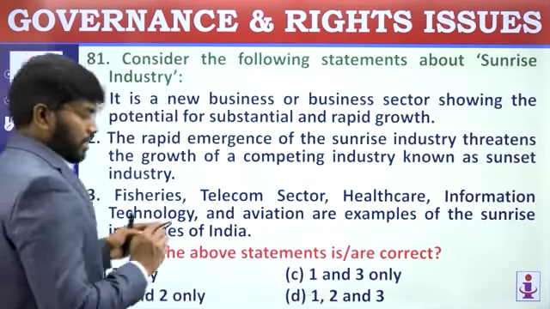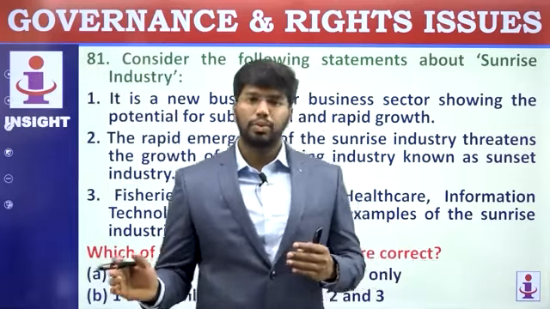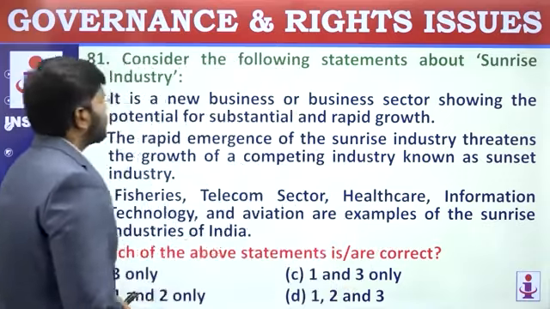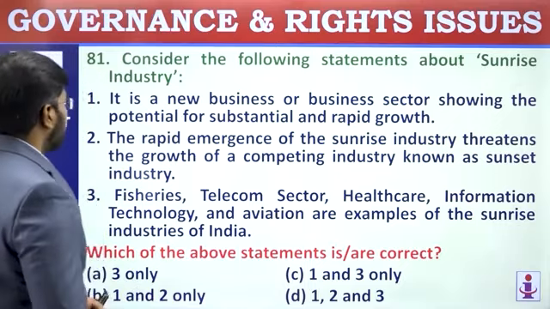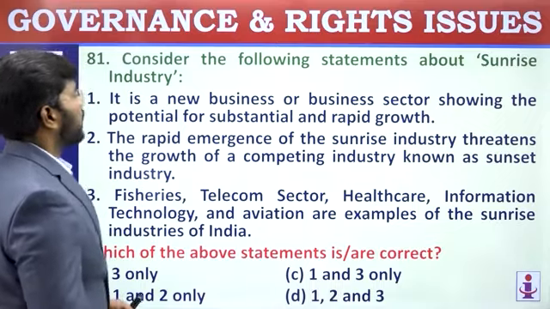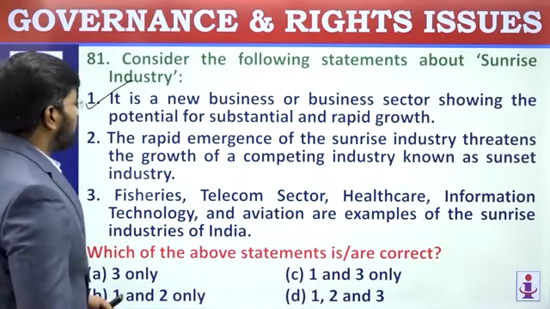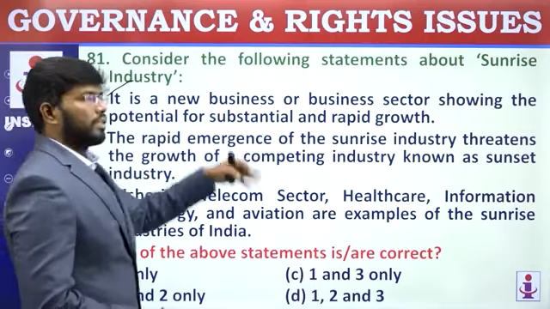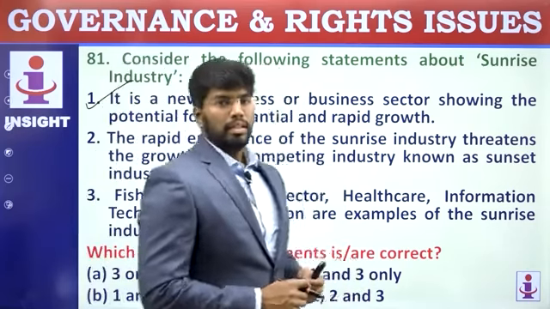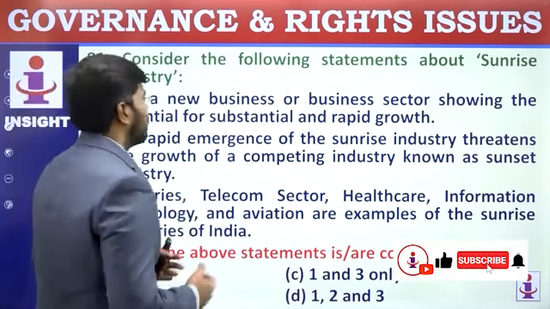81. See, till now we have completed the rights issues and governance aspect. Now we are moving into current affairs, which has been in news. Consider the following statements about sunrise industry. It is a new business or business sector showing the potential for substantial and rapid growth. Correct? This is a correct definition of sunrise. Example, you think hydrogen fuel economy or space tourism. These things come under new business sector where there is a huge scope for development.